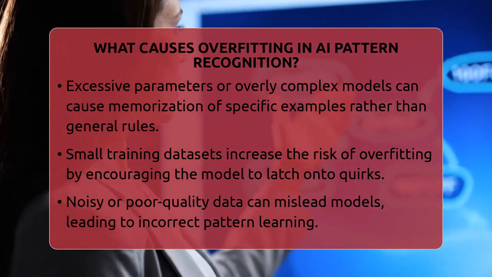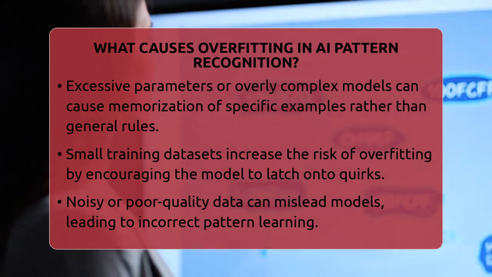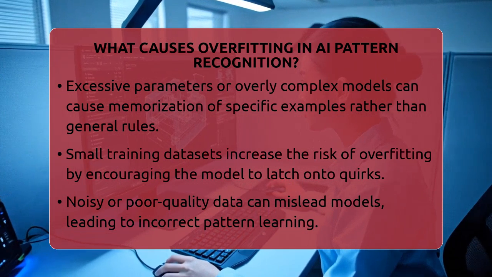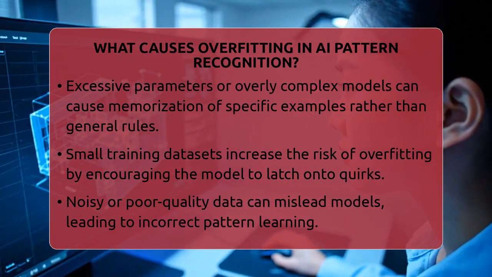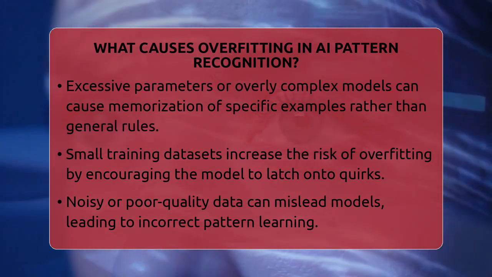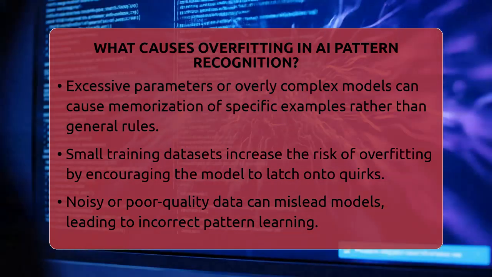One big cause of overfitting is having too little training data. When the data set is small, the model can easily latch onto quirks that don't reflect the true pattern. Another cause is using a very complex model with many layers or parameters. These models can fit the training data very closely but often end up fitting noise instead of the real signal.